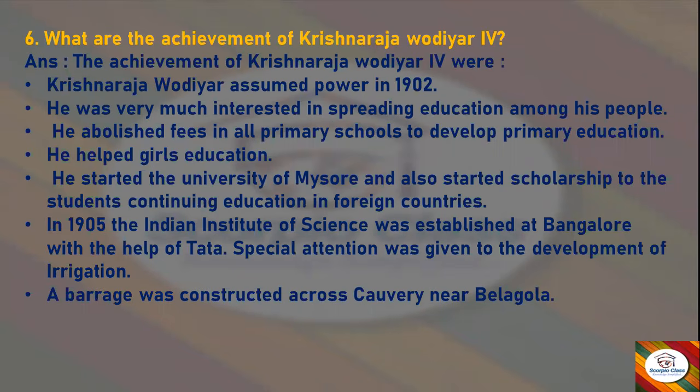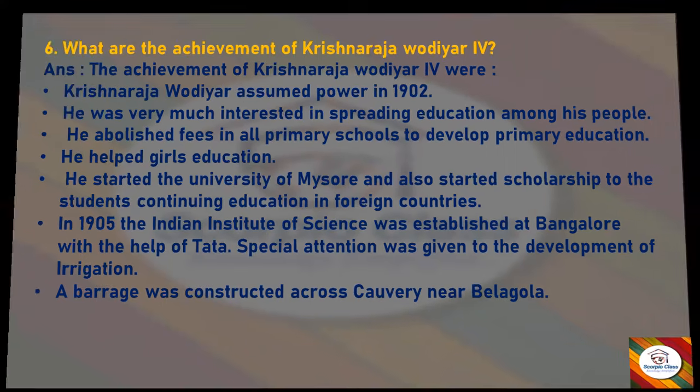He helped girls' education. He started the University of Mysore and also started scholarships for students continuing education in foreign countries. In 1905, the Indian Institute of Science was established at Bangalore with the help of Tata. Special attention was given to the development of irrigation. The barrage was constructed across Kaveri near Belagola.